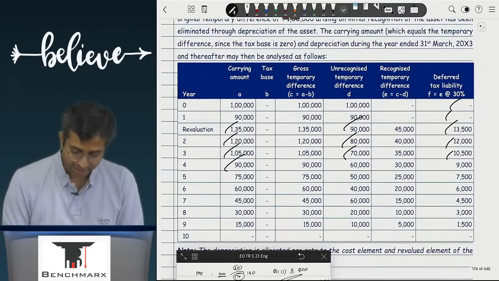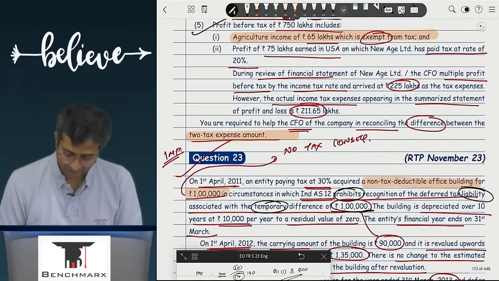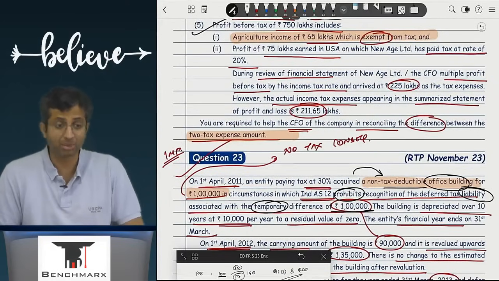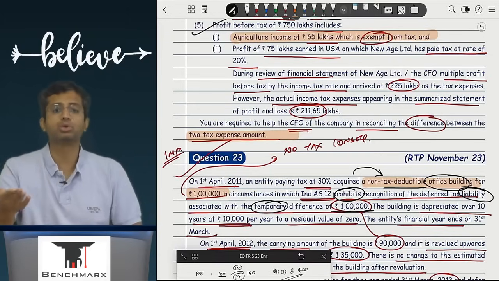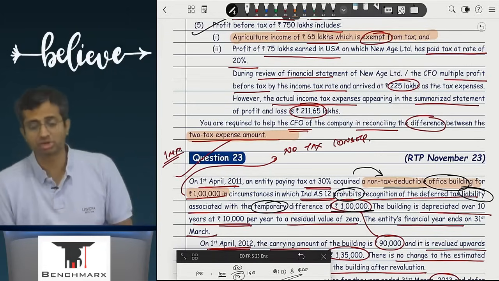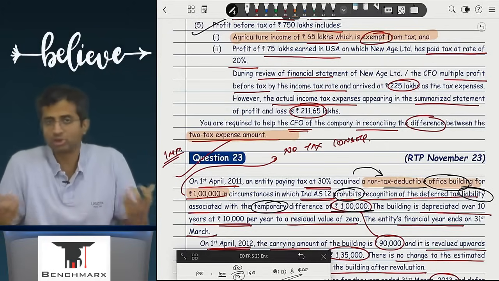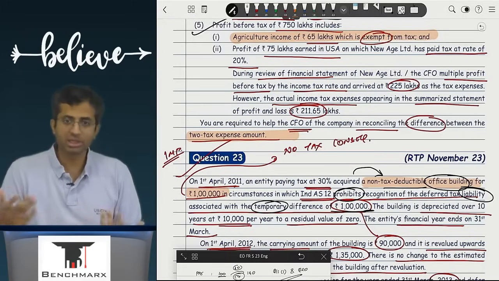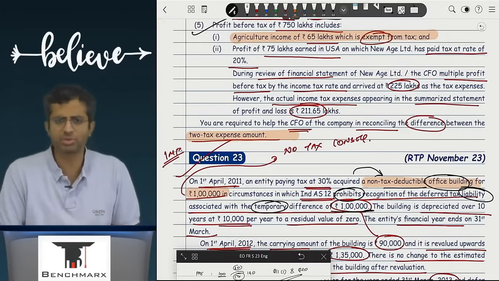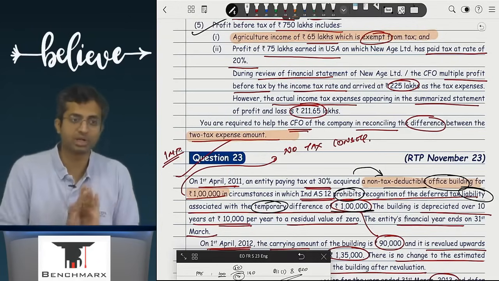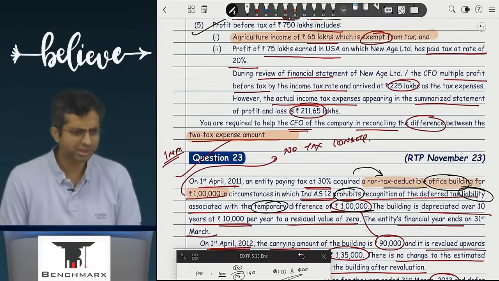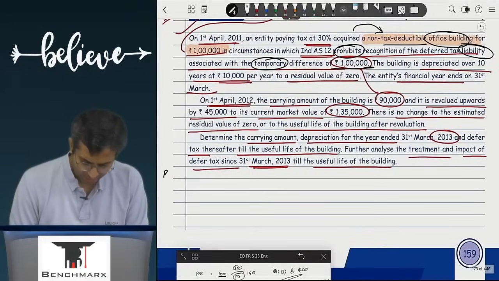So why is the tax base taken as 0? Because the question tells you that this is not tax deductible. This office building is not tax deductible, and because it is not tax deductible, what is tax base? The base that you use for the purpose of claiming a tax deduction. In this case, for this 1 lakh, you don't get any tax deduction, and hence the tax base is to be taken as nil over here. In other cases, you do get a tax deduction, and hence tax base would be taken as 1 lakh. Here, the question tells you that it does not give you any tax deduction. Are we clear with this? Yes. So if you want, you can just note this down as a reference note.